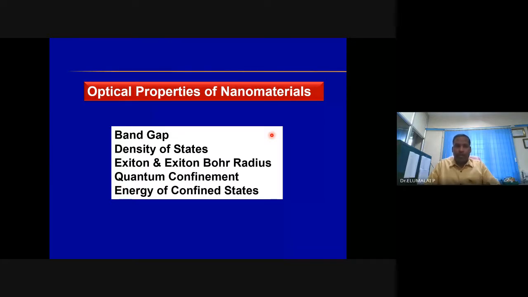To fully understand the change in the optical properties of nanostructured materials, we need to know these terminologies as you see on the screen. So what are the terms you are seeing?